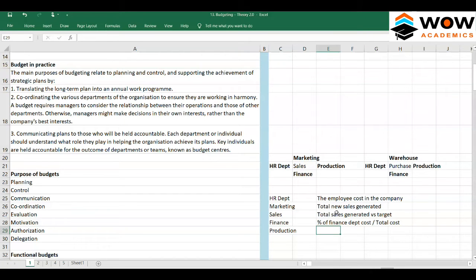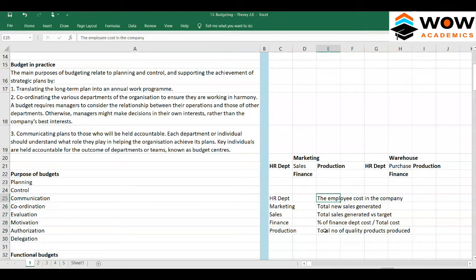Their objective is to reduce the cost of their department as well as other departments. So for production, the total number of quality products produced. Each department has its own targets.